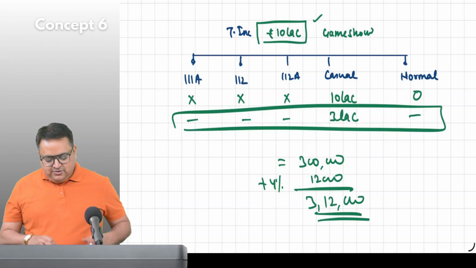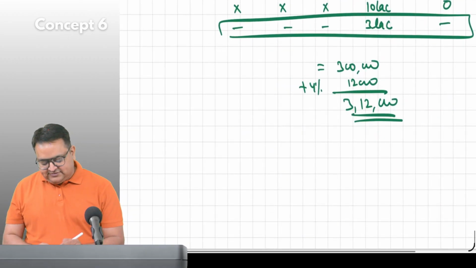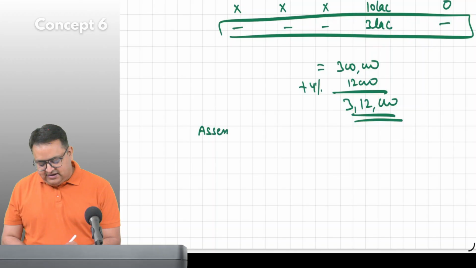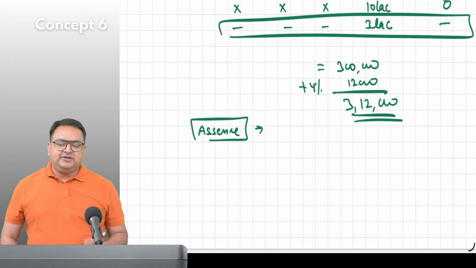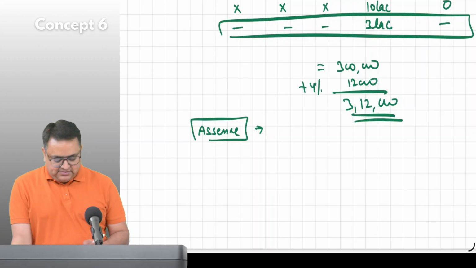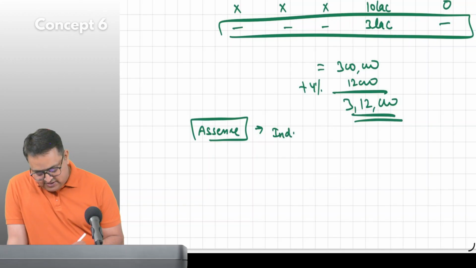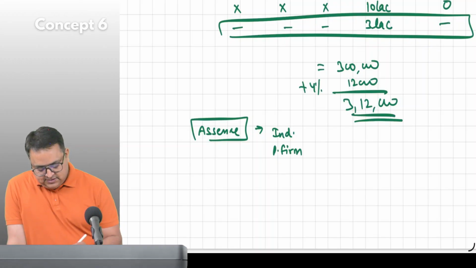Okay, tell me different types of assessee. Please name at least 5. Individual, partnership firm, company, HUF, cooperative society, association, LLP.